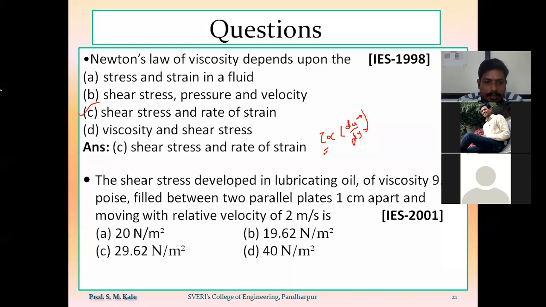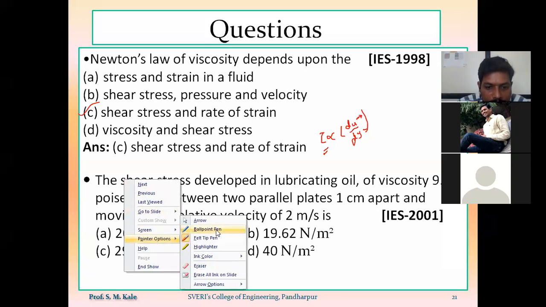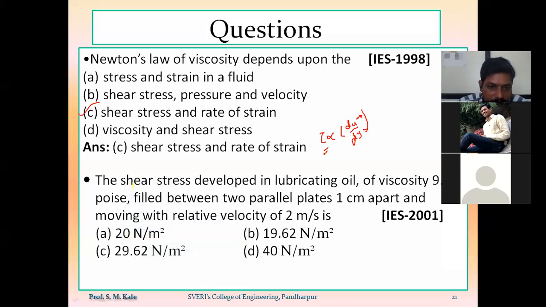So what they have asked is to calculate the value of shear stress, that is, the value of tau. For that purpose, they have given the value of viscosity, 9.81 poise. That means they have given the value of mu.